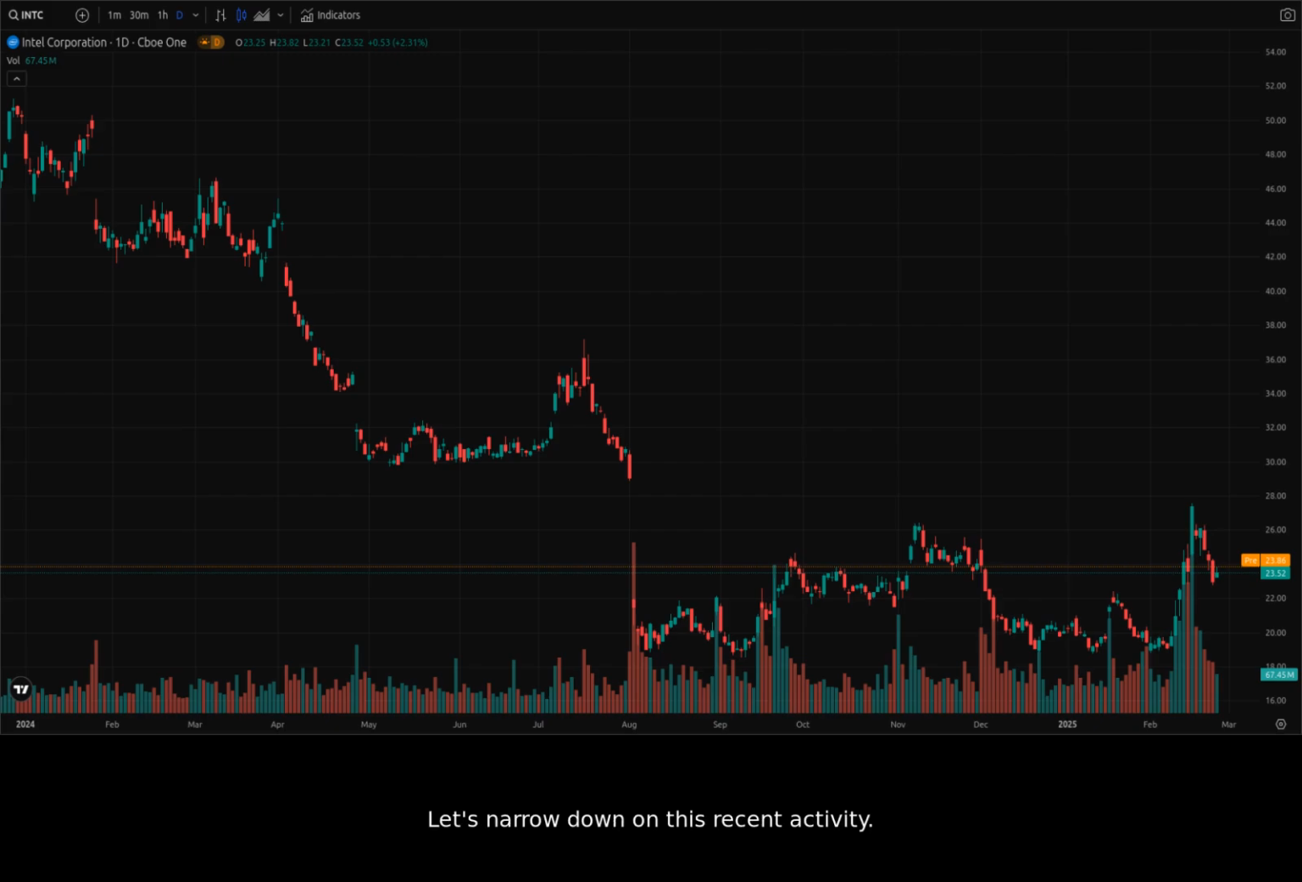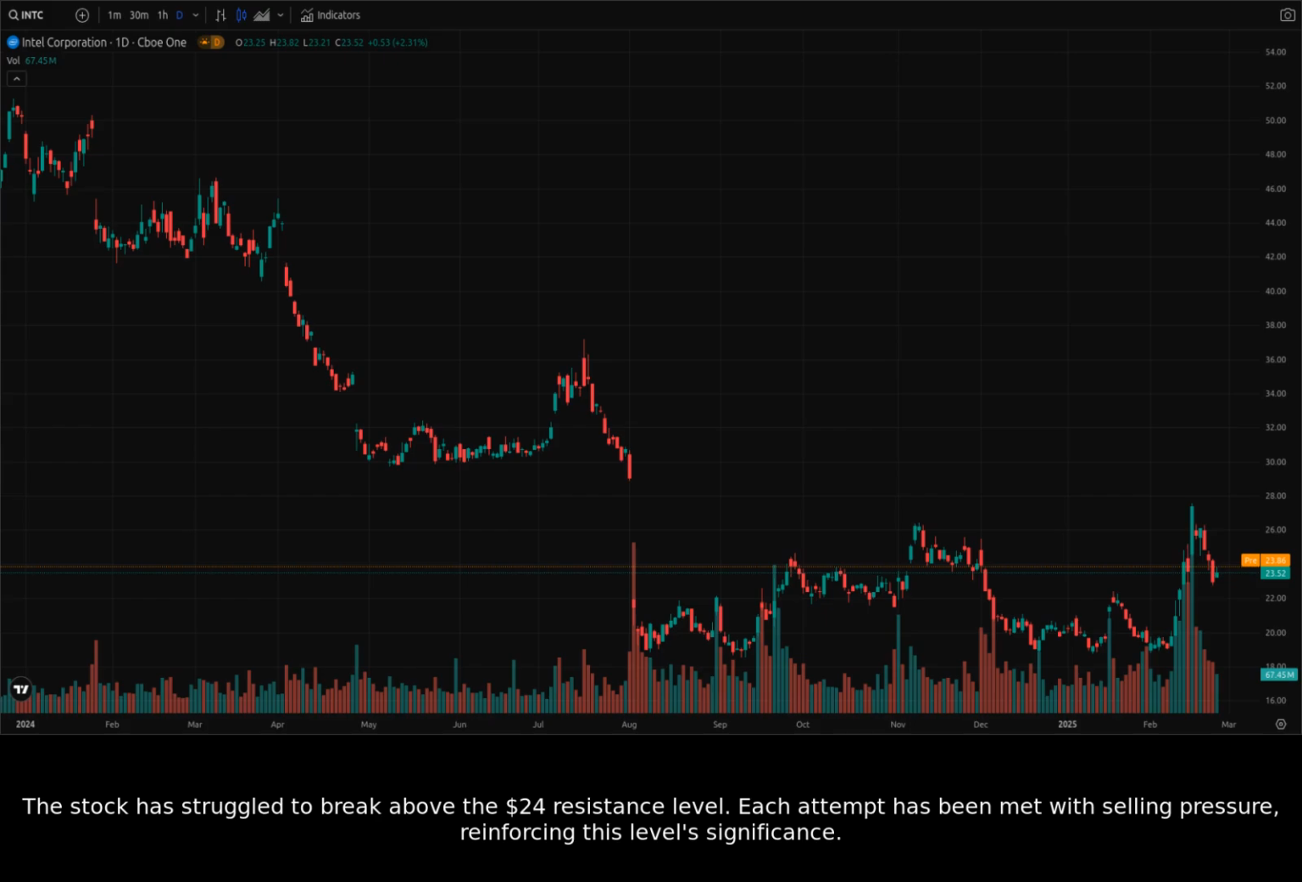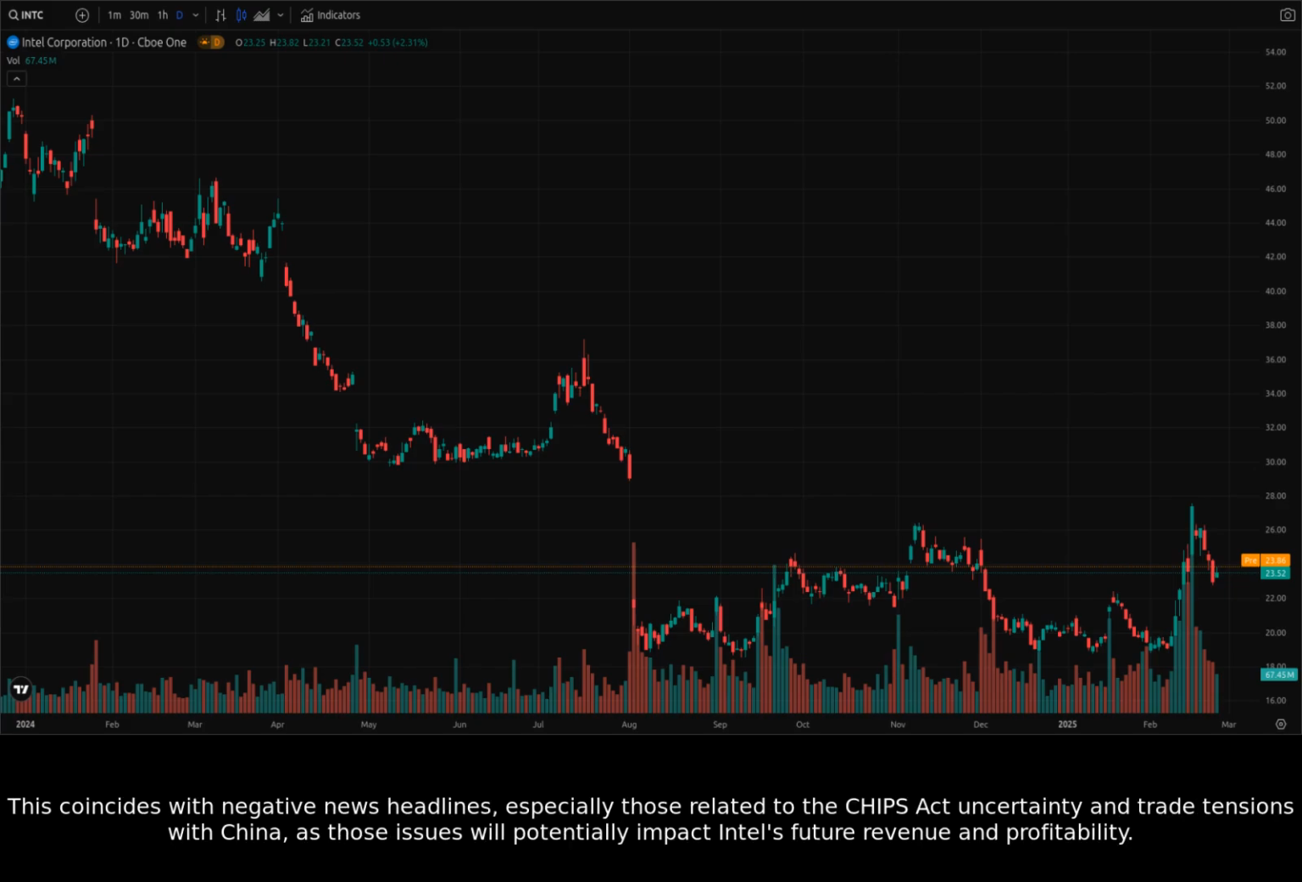Let's narrow down on this recent activity. Focusing on the more recent price action, we can see Intel unable to maintain any significant upward momentum. The stock has struggled to break above the $24 resistance level. Each attempt has been met with selling pressure, reinforcing this level's significance. This coincides with negative news headlines, especially those related to the CHIPS Act uncertainty and trade tensions with China, as those issues will potentially impact Intel's future revenue and profitability.